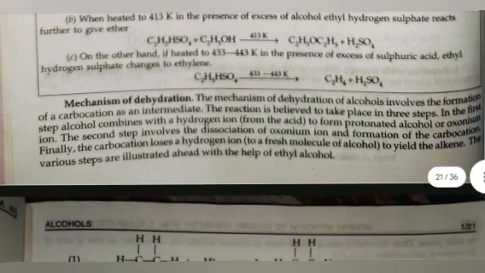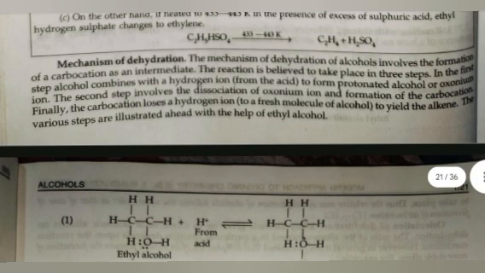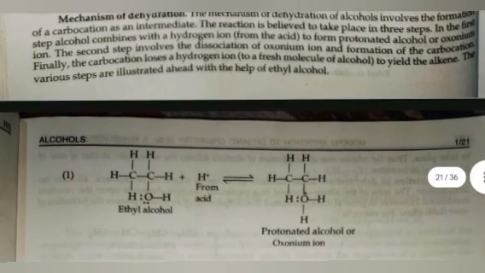Mechanism of dehydration. The mechanism of dehydration of alcohol involves the formation of carbocation as an intermediate. The reaction is believed to take place in three steps. In the first step, alcohol combines with hydrogen ion from the acid to form protonated alcohol or oxonium ion. The second step involves the dissociation of oxonium ion and formation of carbocation. Finally, the carbocation loses a hydrogen ion to a fresh molecule of alcohol to yield the alkene. The various steps are illustrated ahead with the help of ethyl alcohol.